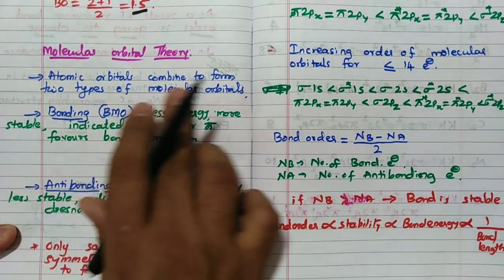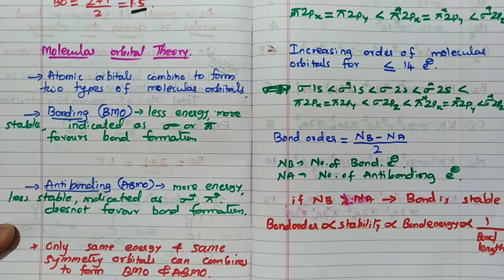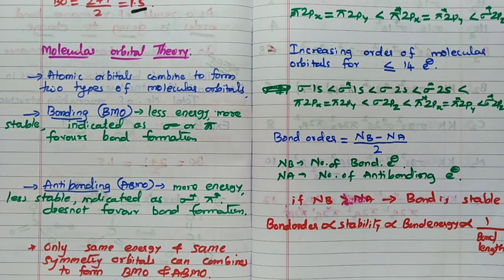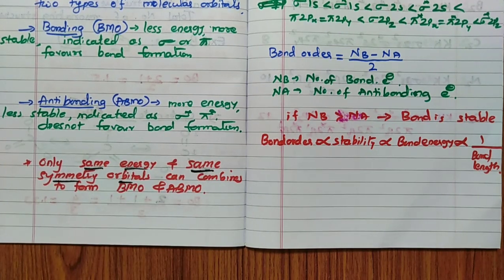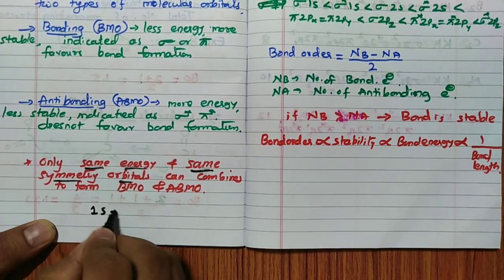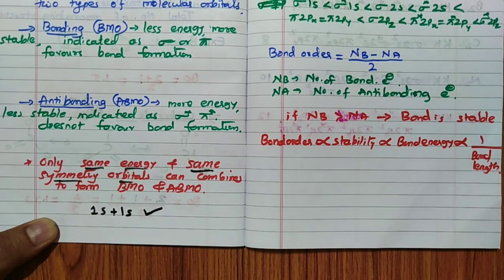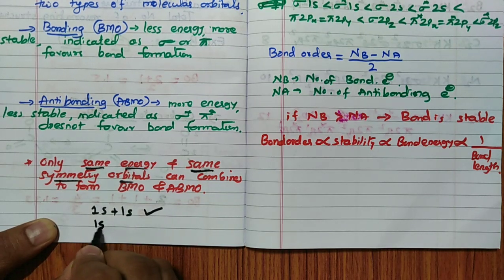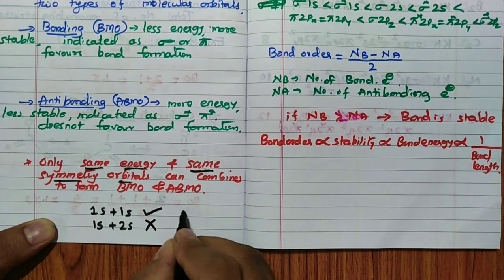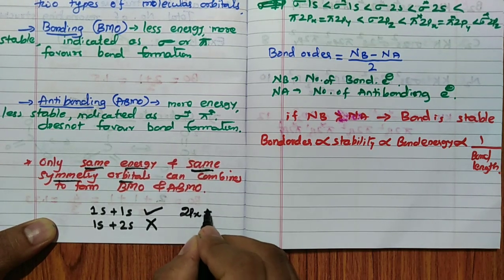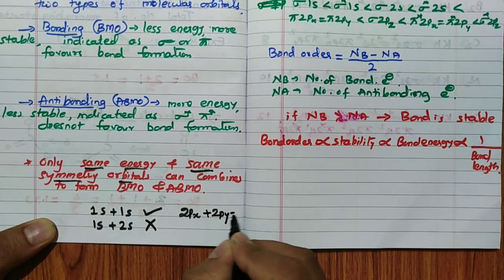Remember, atomic orbitals combine to form 2 types of molecular orbitals. Always remember, atomic orbitals combine to form 2 types of molecular orbitals. But the condition for atomic orbitals to combine is same energy and same symmetry. Remember this, very important: same energy and same symmetry. Which means 1s combined with 1s is possible. 1s combined with 2s is not possible.